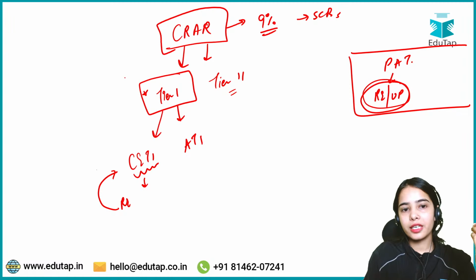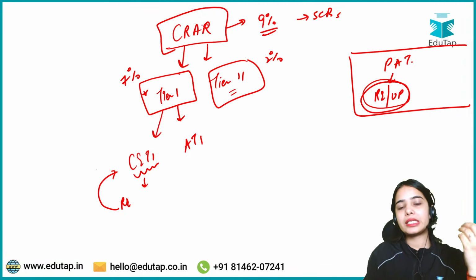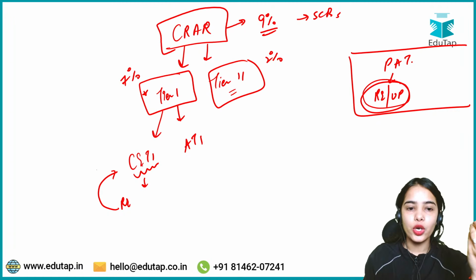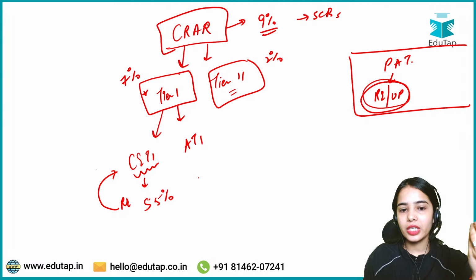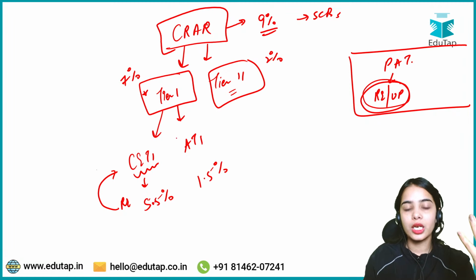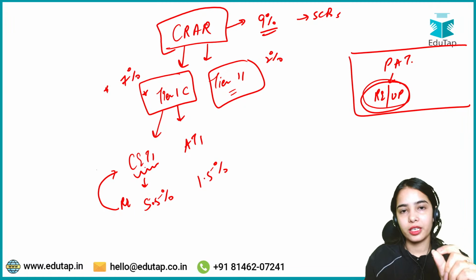Out of this, the tier 1 requirement is 7% and tier 2 is 2%. Basically, CRAR of 9%: tier 1 should have at least 7%, tier 2 2%. Common equity tier 1 capital is 5.5%. Additional tier 1 capital is 1.5%. These are the requirements. Tier 1 capital should be a minimum of 7% of risk-weighted assets. Out of this, 5.5% is common equity tier 1 capital.